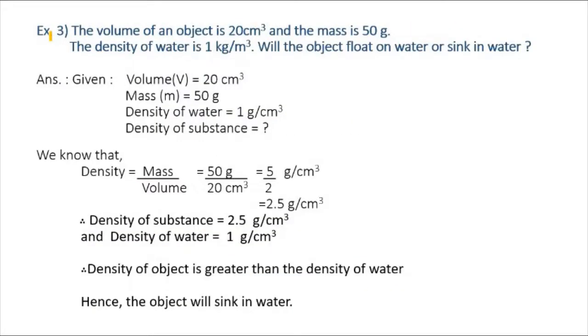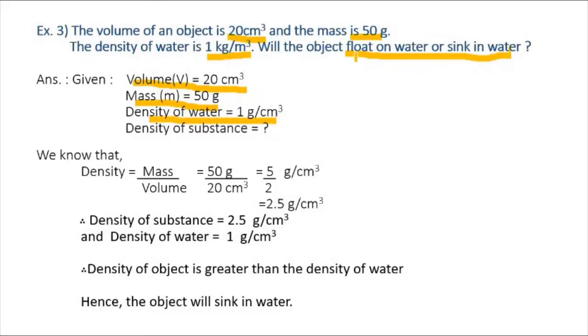Now, third example. The volume of an object is 20 cm³ and the mass is 50 gram. The density of water is 1 gram per centimeter cube. Will the object float on water or sink in water? First given, volume V is equal to 20 cm cube, mass m is equal to 50 gram, density of water is 1 gram per centimeter cube.